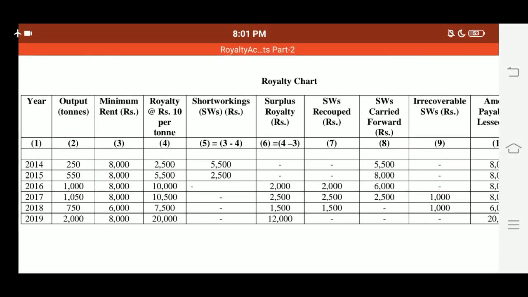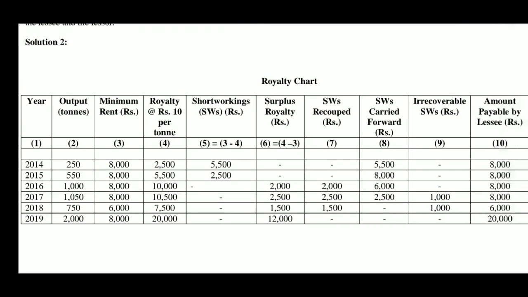See, the second column is about output in terms of tons given for all 6 years. Then minimum rent is 8,000 in all years except 2018. Here in 2018, minimum rent is not considered for 12 months, but considered for 9 months. It is given in the working note.